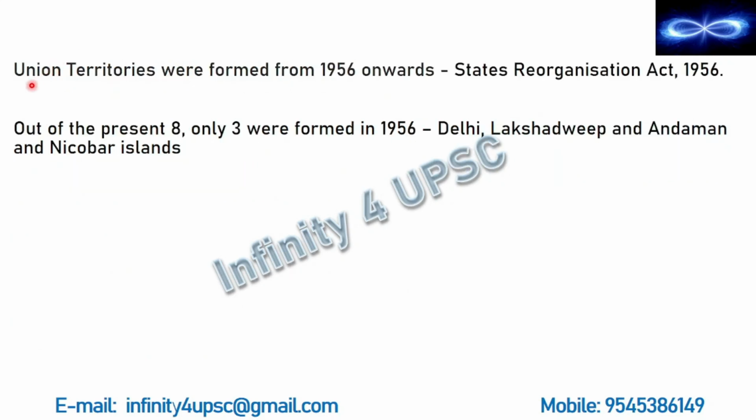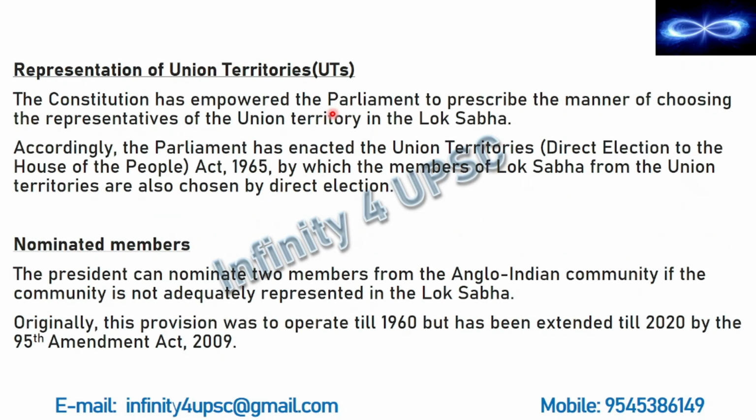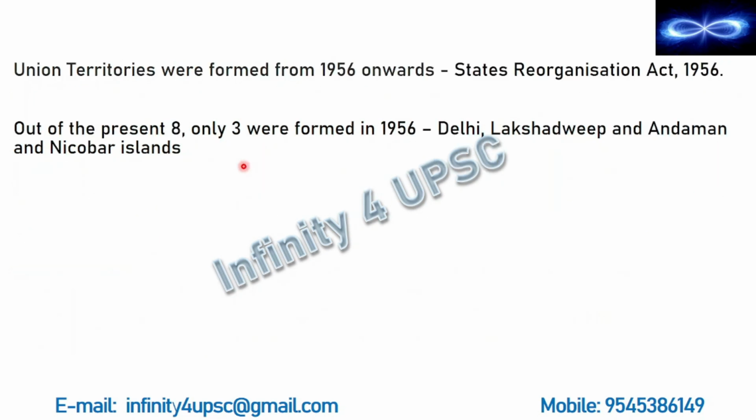First thing, union territories were formed from 1956 onwards. When was this act enacted? It was 1965. And we had union territories since 1956 onwards, and that came into existence because of the States Reorganization Act of 1956. So this is the first thing.